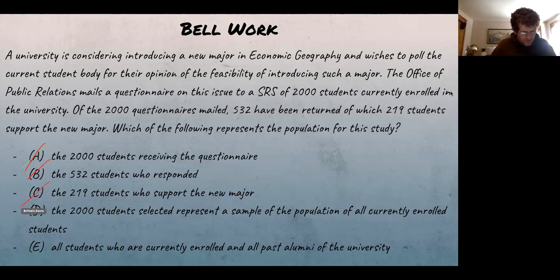The 2,000 students selected represent a sample of the population of all currently enrolled students. All students who are currently enrolled and all past alumni of the university. Notice, since it's only for the current student body, the alumni don't really matter here. So we're going to generalize because, again, it's only students currently enrolled who were sampled. So that was their population of interest. So this represents the current population of students. All right. So D is the answer for that one.